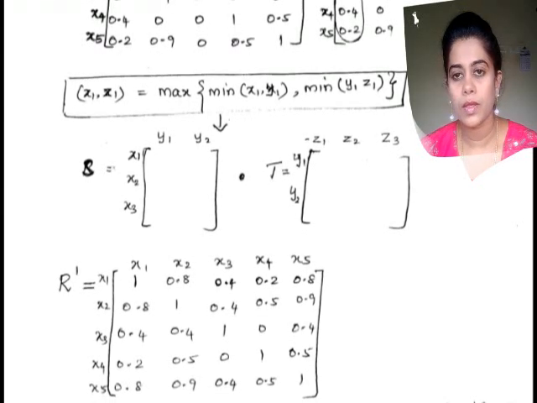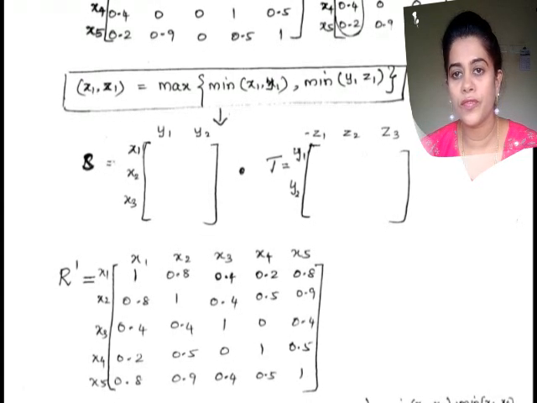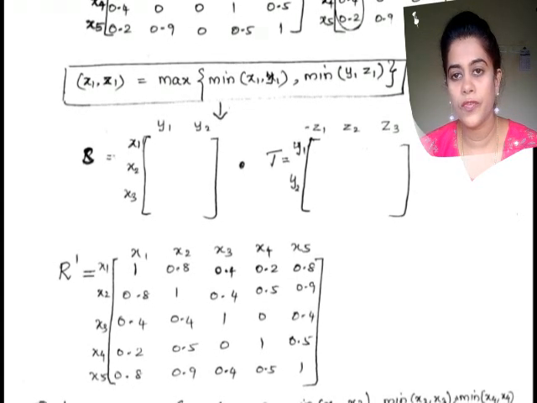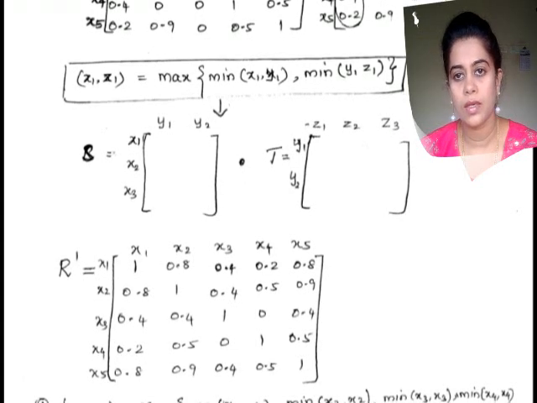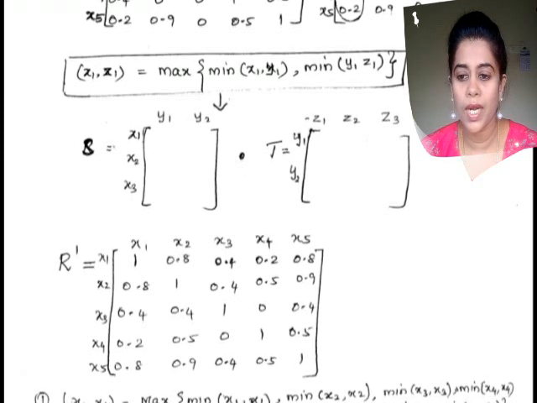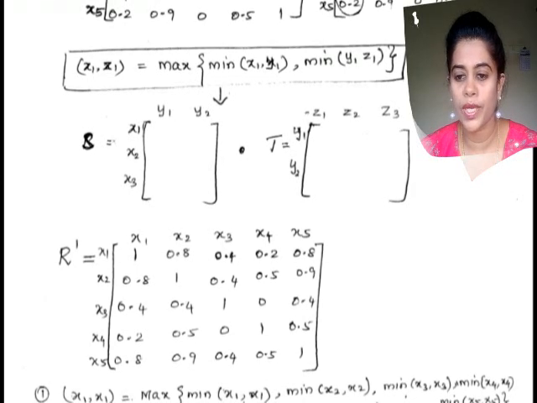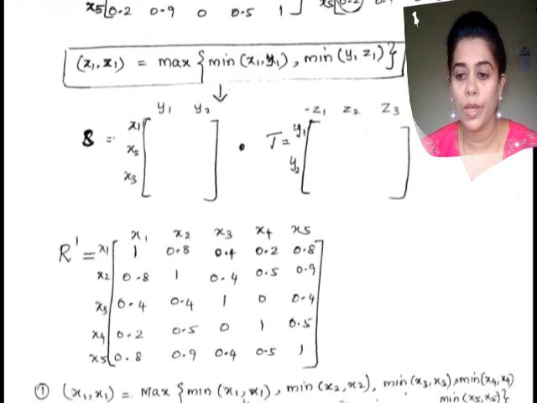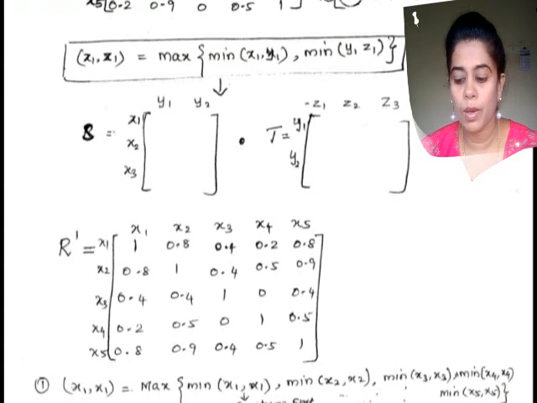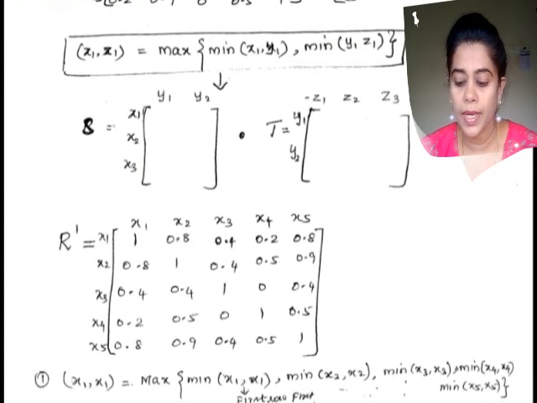Then comma minimum of x5 x5, that is the fifth element of the first row of the first matrix with the fifth element of the first column of the second matrix. This is what we are considering here. Check it: the value 1 with 1, minimum of 1 comma 1, minimum of 0.8 comma 0.8, minimum of 0 comma 0, minimum of 0.4, 0.1 comma 0.4, minimum of 0.2 comma 0.2. And collect all the minimum values.